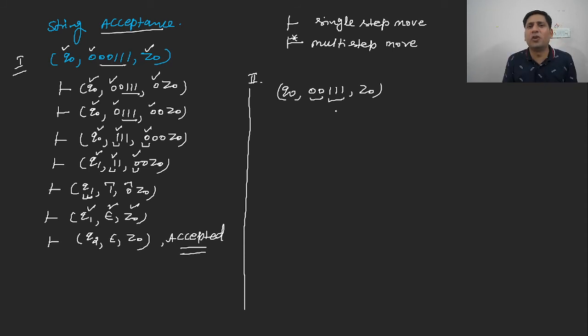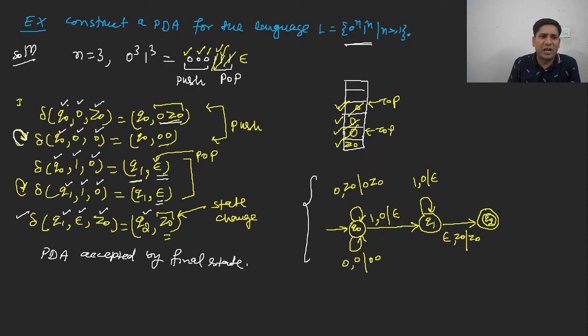Provided you may be on the final state, but if the symbol remains in the input tape or in the stack, then you will say that the given string is not accepted. So let us understand this one with the given example. So you are having Q0 as the current state, 0 is the input, and Z node is the topmost symbol. So what will happen?